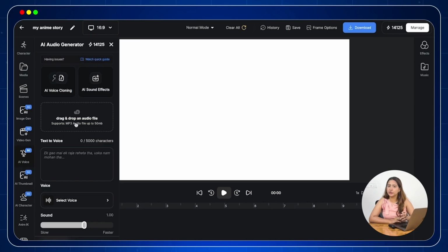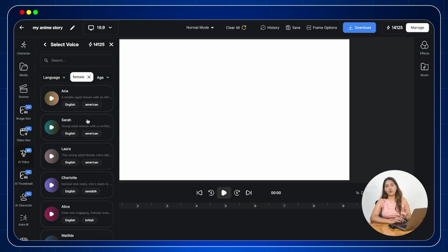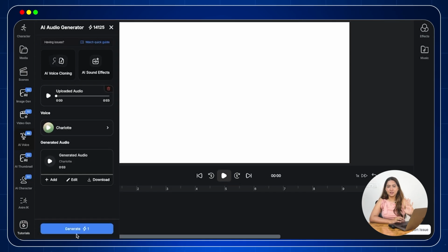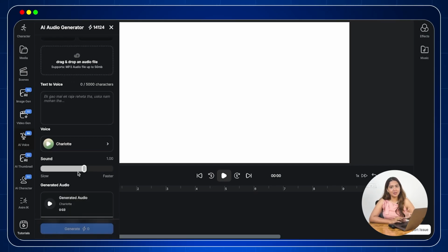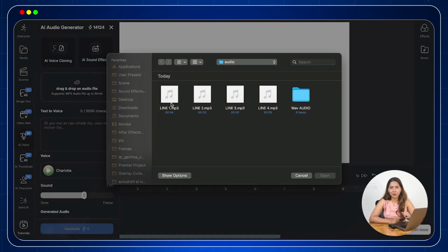Okay, let me first show you how to generate an AI voice using speech-to-speech feature, basically using a pre-recorded audio or voiceover. Simply import the file, select the voice you want from the voice option, select the gender and the age and the language and hit generate. And in a few seconds, your dialogues is generated thanks to AI. Similarly, we can generate different dialogues using speech-to-speech option.